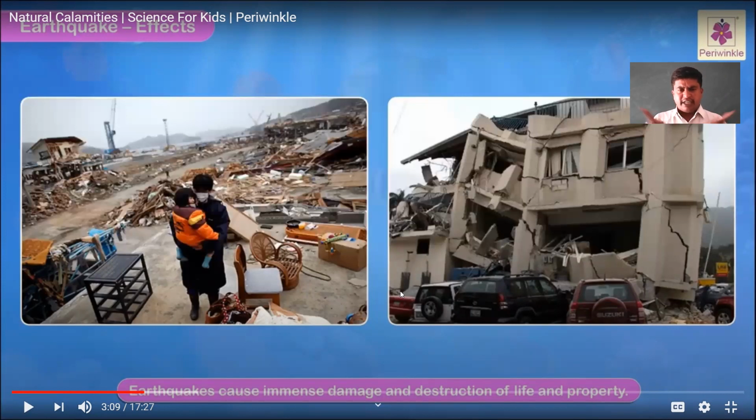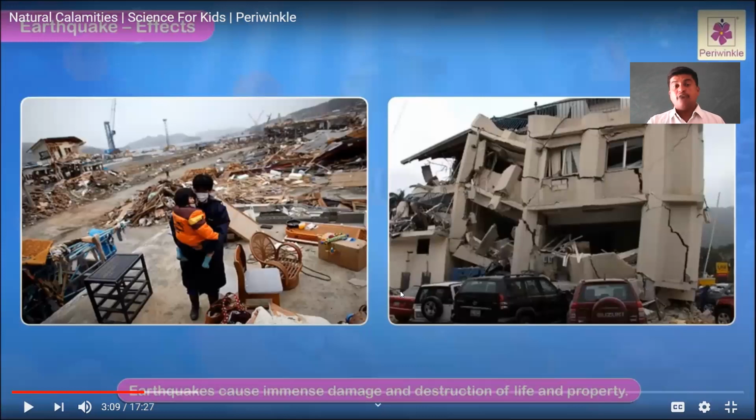Very importantly, students, this point is called the focus, the earthquake focus. These waves first reach the epicenter. Epicenter is the place on the surface of the earth directly above the focus.